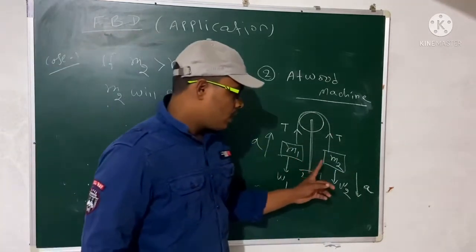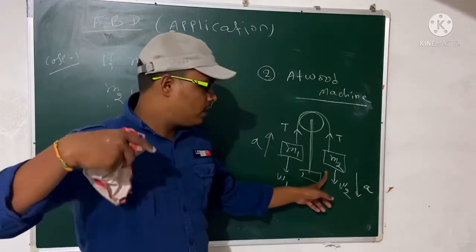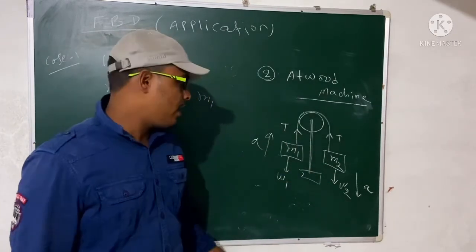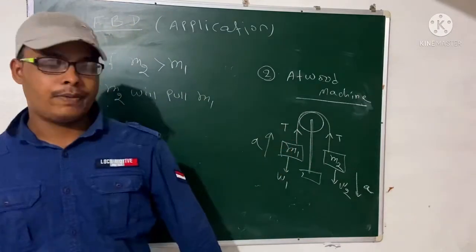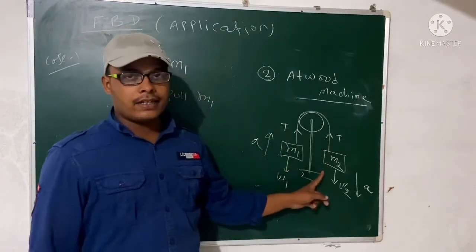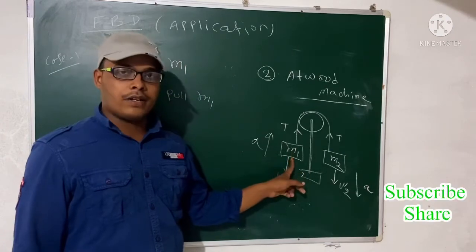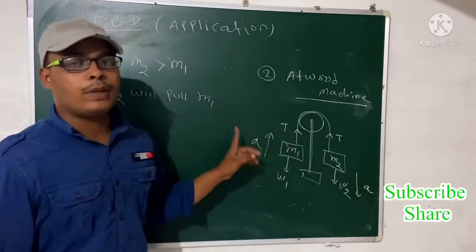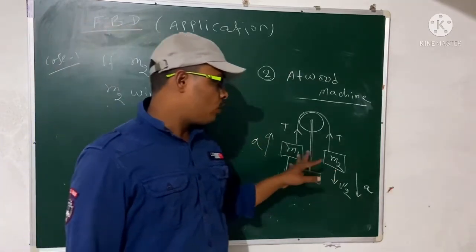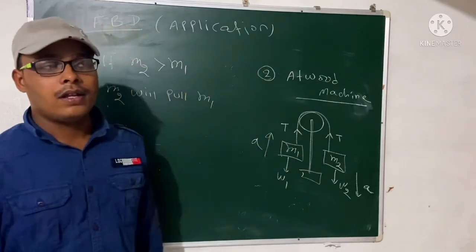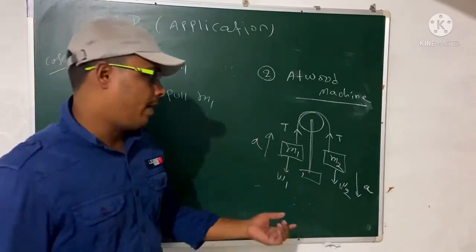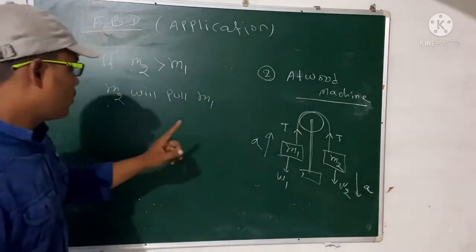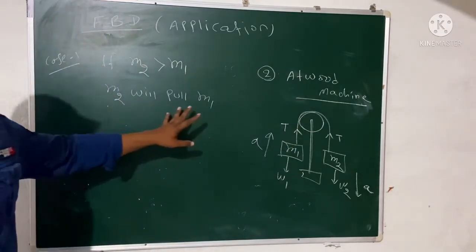M2 जितना वेलोसिटी से भागेगा और जितना एक्सेलरेशन से भागेगा, M1 भी उतना एक्सेलरेशन से भागेगा, because ये एक स्ट्रिंग के साथ कनेक्टेड है. M2 is connected to M1 by a string. So whatever the acceleration of M2 is, that will also be the acceleration of M1. So M2 और M1 इन दोनों का एक्सेलरेशन सेम होगा, लेकिन डायरेक्शन अलग होगा. So M2's direction is downward and M1's direction is upward, because M2 will pull M1.